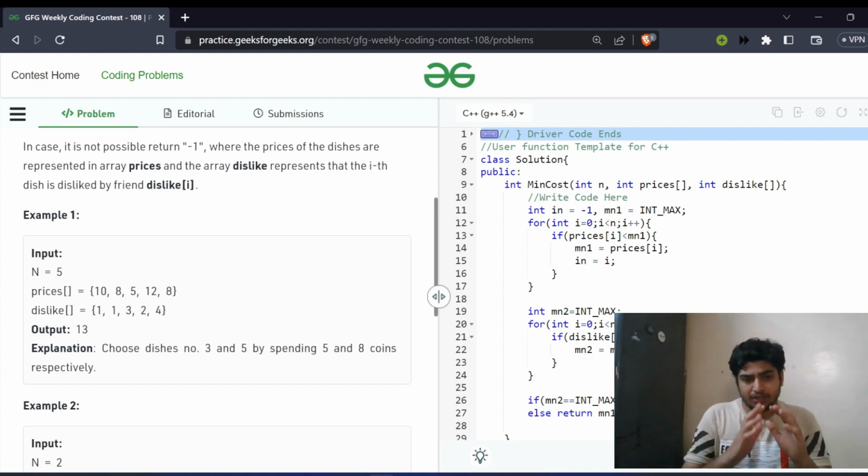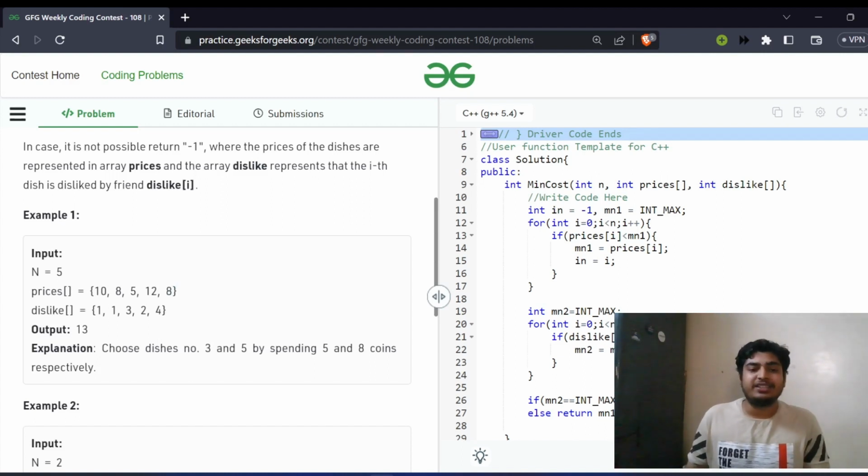So now think greedily again. Among all the dishes which are not disliked by 3, take out the minimum dish. That's it. So what are the dishes which are not disliked by 3? So 1, 2, 4 and 5. These are the dishes which are not disliked by 3. So take out the minimum price among all those dishes. We'll be taking the minimum of 10, 8, 12, 8, which is absolutely 8.